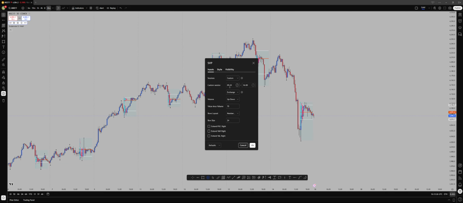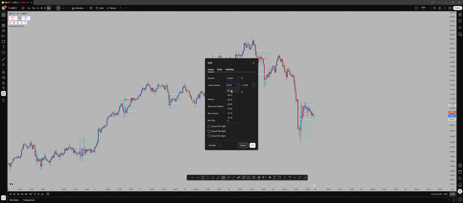So you see now it's selecting, I think, only 3 o'clock. That's because my time is UTC. So you can make this, let's say you want to select just Asia. Instead of using Asia range boxes to select the Asia range, you can use volume profile, because volume profile is also going to plot the sessions for you.